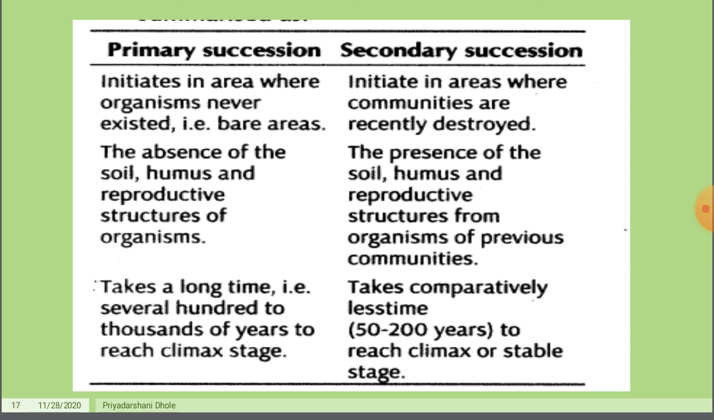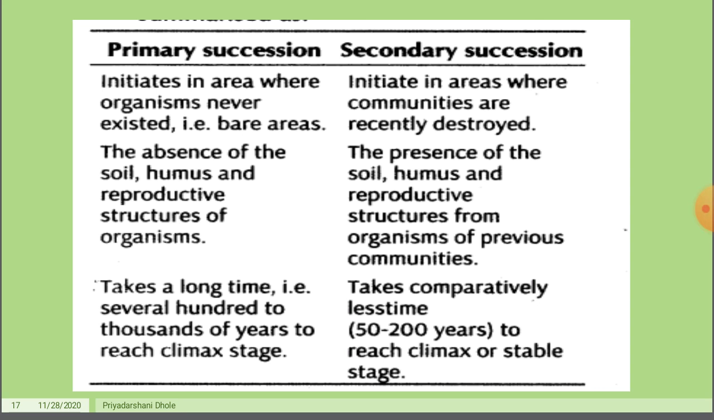In primary, it initiates in an area where organisms never existed, for example the bare areas. In secondary, it initiates in areas where communities have recently been destroyed. Second point, in primary succession there is an absence of soil, humus, and reproductive structures of organisms. In secondary, there is the presence of soil, humus, and reproductive structures from organisms of the previous community.